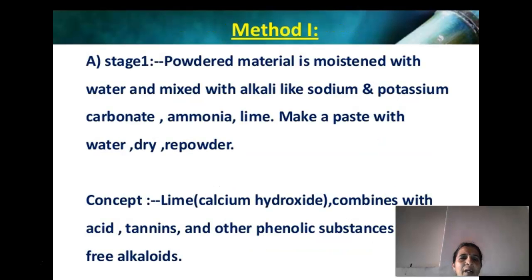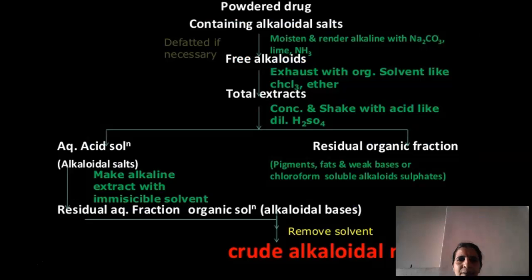In stage 1, the powdered alkaloidal material is moistened with water and mixed with alkali like sodium or potassium carbonate, ammonia, or lime, made into a paste with water, dried and repowdered. The concept is that lime or calcium hydroxide combines with acids, tannins and other phenolic substances and sets free the alkaloids.